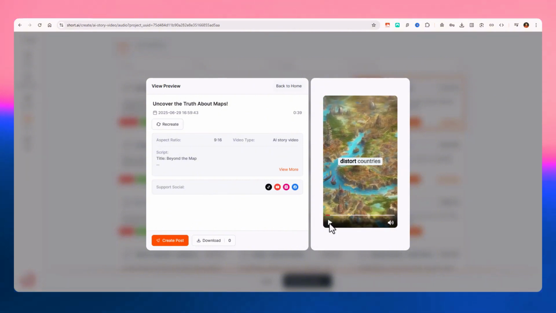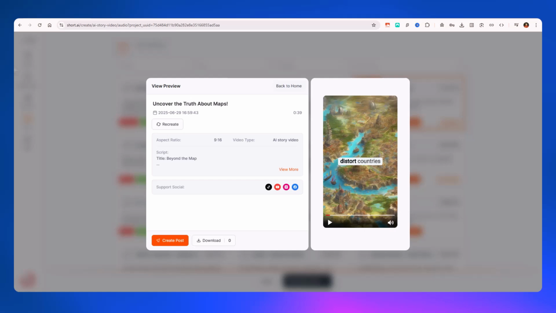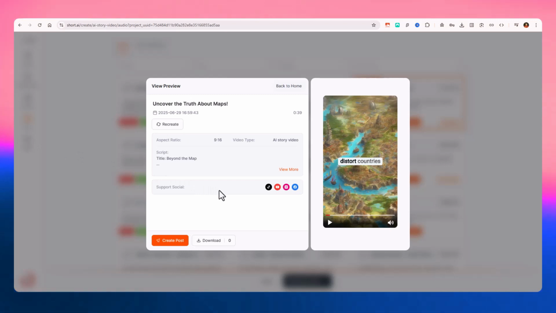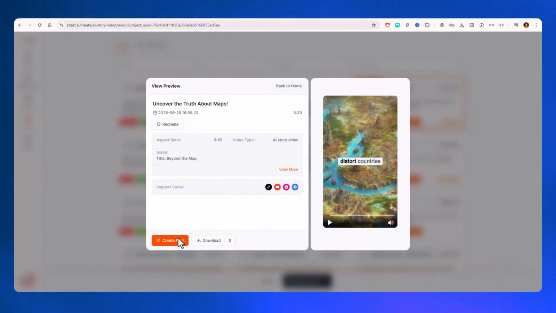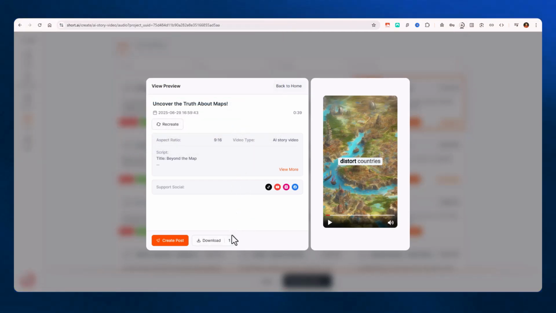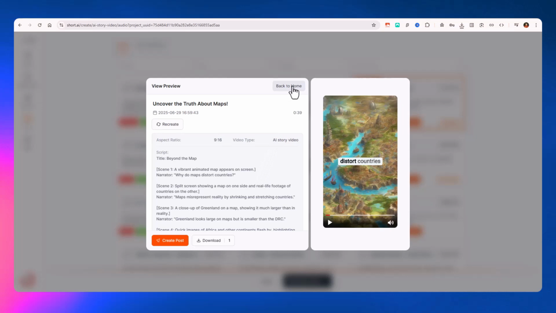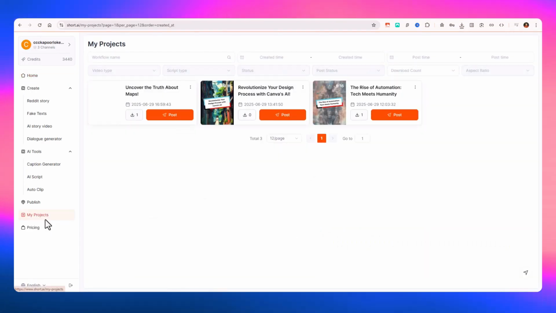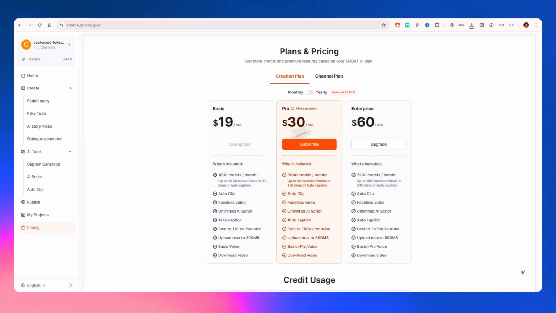So this is how you can create your videos, and they're going to look very professional. You can easily support various social channels. So you will need to have a good plan for connecting it with your social media channels and auto post on them whenever your video is generated. There's a button you will need to create the post, and you can also download the video right from here. And no worry, you will also be able to download the videos later on. It will be saved in your projects, and you can see all the script out here as well. Let's click on the back to home option, and here you can see your projects that were created recently.